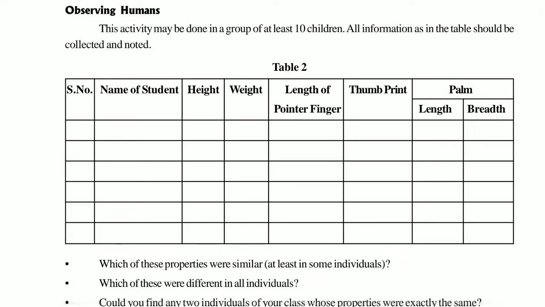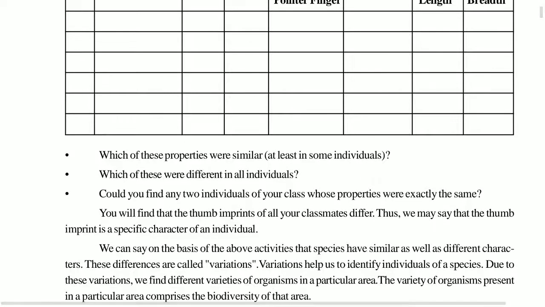After that, as per the table you just studied: name of the student, height of the student, weight of the student, then the pointer finger, measure the length of the pointer finger, then the thumb print, then the length and breadth of the palm, the center portion of your hand. Then we will see what all similarities there are and why they are different from each other.